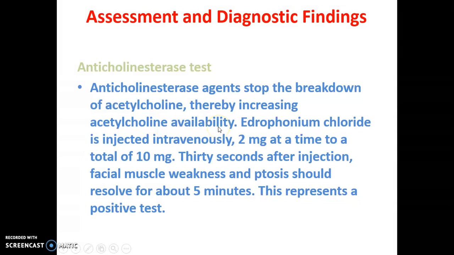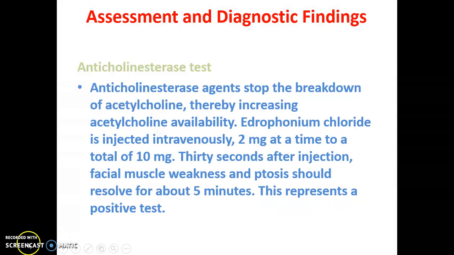Normally autoantibodies come and break down, or remove, the acetylcholine from that area. If you give anticholinesterase agents, the autoantibody cannot work there, and then you can see a lot of acetylcholine in that area. So this is the basis.